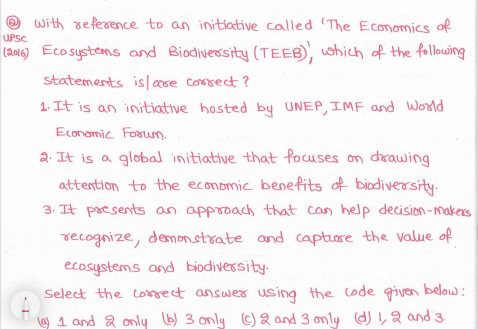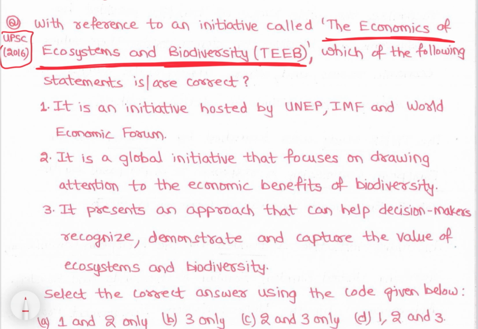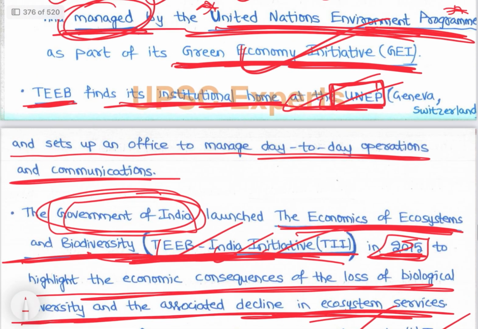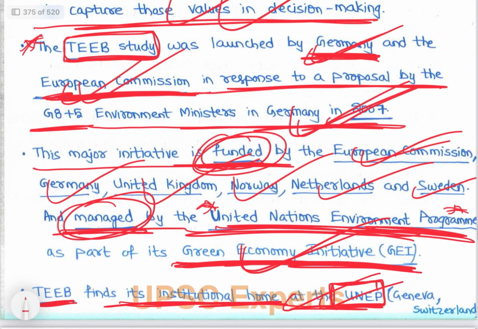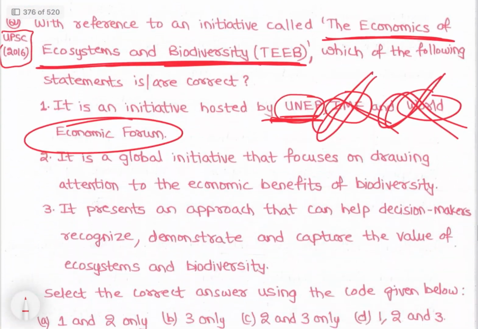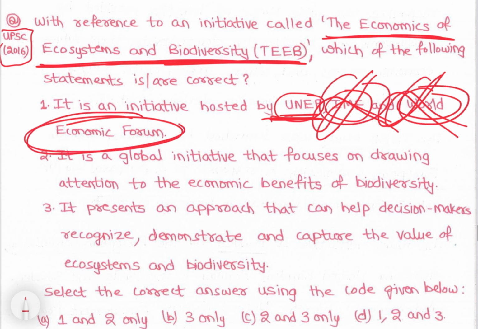This question was asked in 2016. With reference to the initiative called the Economics of Ecosystems and Biodiversity, TEEB, it is an initiative hosted by UNEP, IMF, and World Economic Forum. See, IMF and World Economic Forum are not involved, so it is an incorrect option. Who hosts it? It is funded and managed, with its home at UNEP. UNEP is involved, not other organizations like the IMF and World Economic Forum.